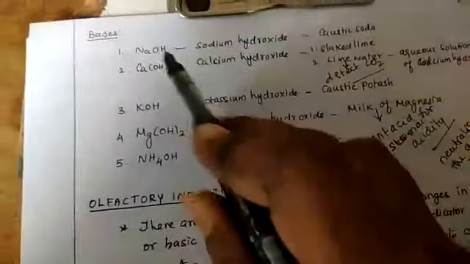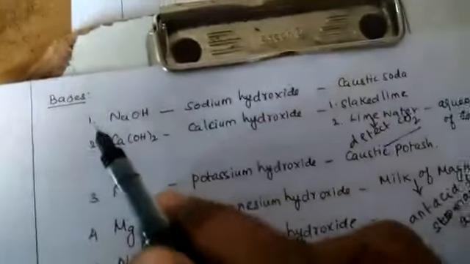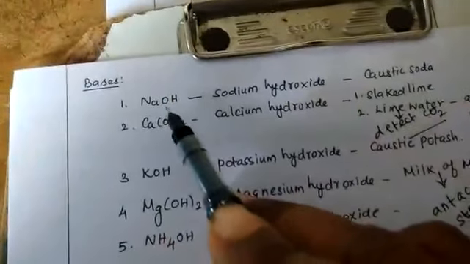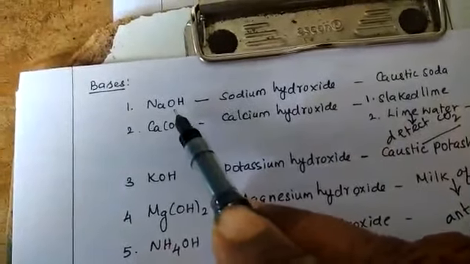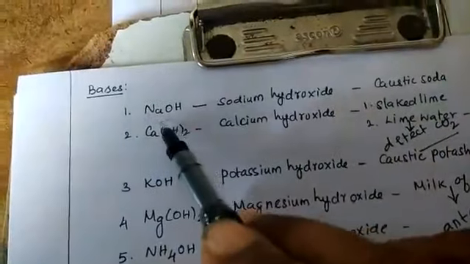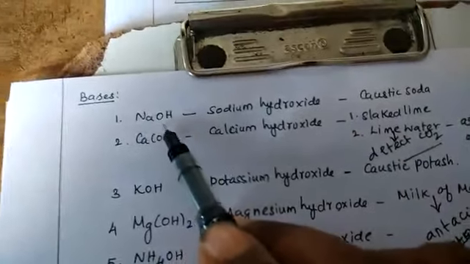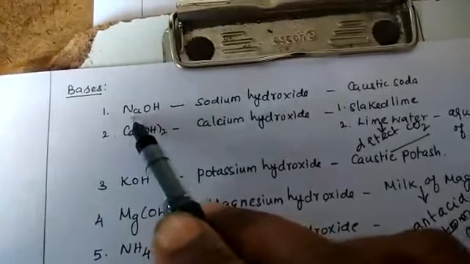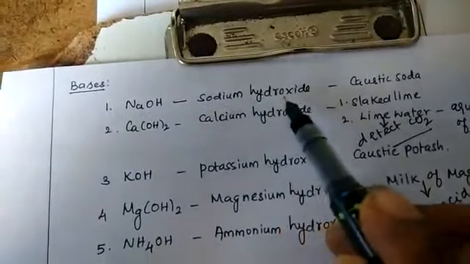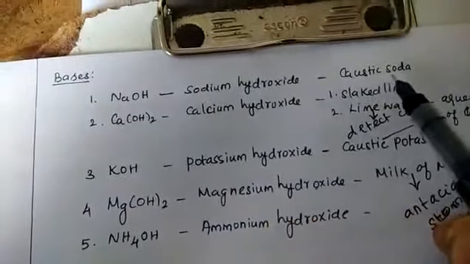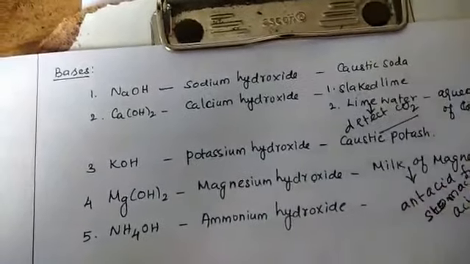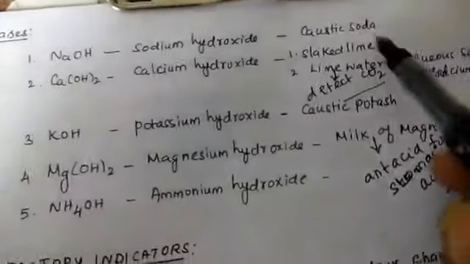Next, bases. In the laboratory we mainly use four bases, and I will write one extra base. First is sodium hydroxide, NaOH. The common name of sodium hydroxide is caustic soda.